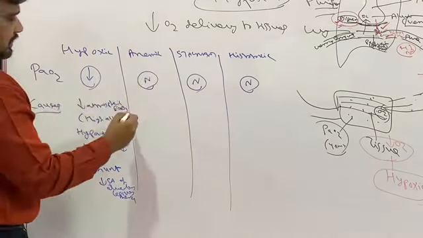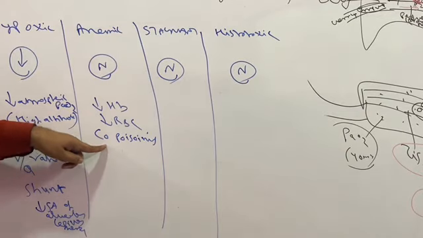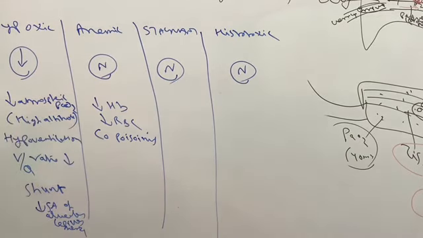Anemic hypoxia is simple: decreased hemoglobin, decreased RBC, carbon monoxide poisoning. In carbon monoxide poisoning, carbon monoxide has 200 times more affinity for hemoglobin than oxygen, so hemoglobin is carrying carbon monoxide instead.